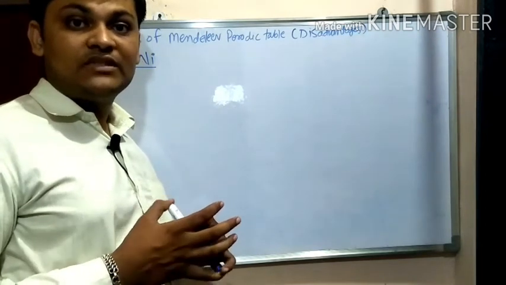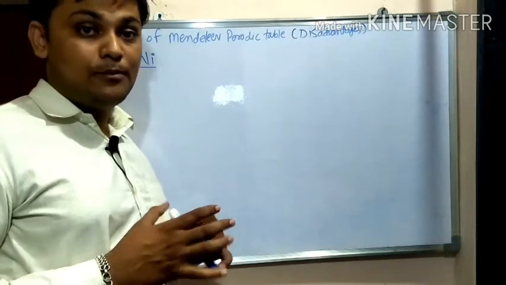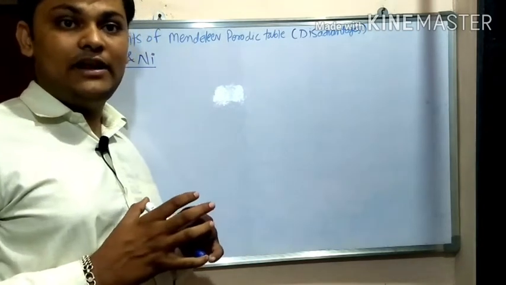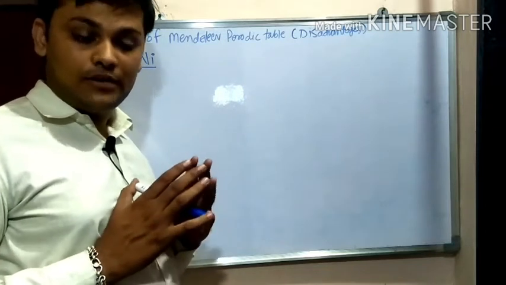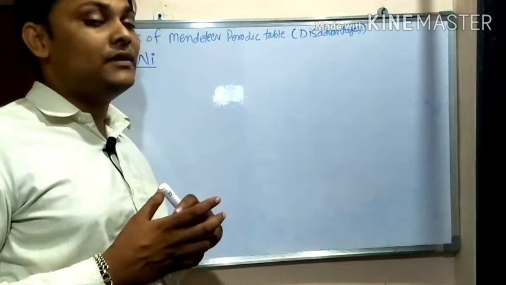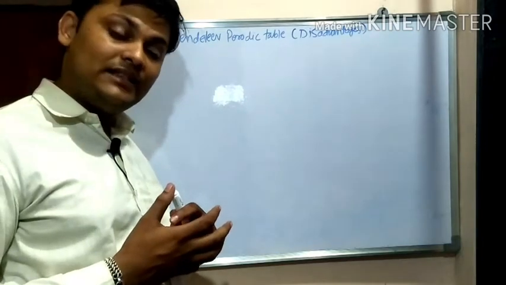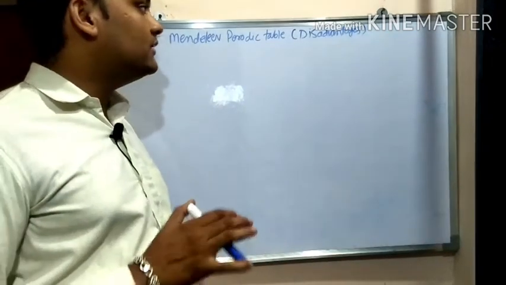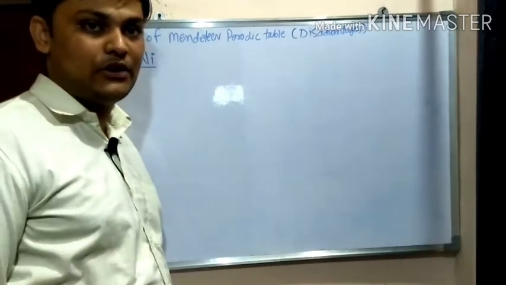The third disadvantage is that when the elements are arranged in the order of their atomic masses, the rise in the atomic masses does not appear to be uniform. It was not possible to predict how many elements could be discovered. The vacant places were not sufficient, and some elements with properties not similar to the earlier ones were difficult to place. This is the third demerit of Mendeleev's periodic table.